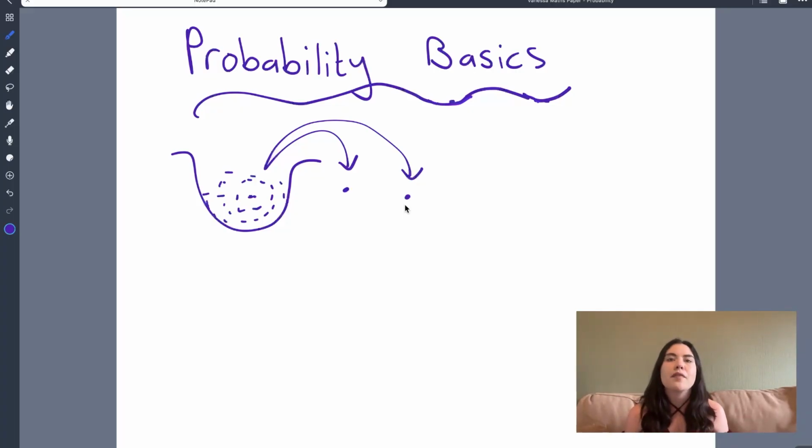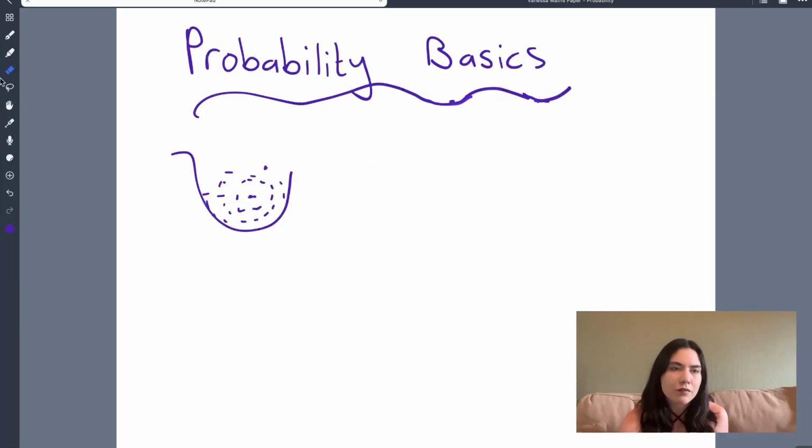Remember, we're talking about the basics. For now, I want you to understand that we're pulling out 2 beads. Because we're pulling out 2 beads, there will be 2 separate events. Now, each event has its own probability. And in order to figure out the probability of both events happening, we have to multiply the 2 values together.